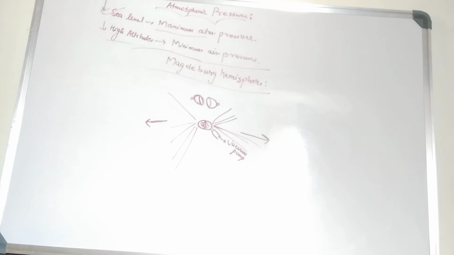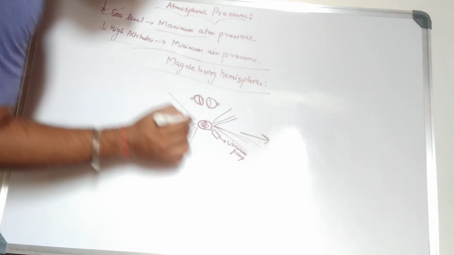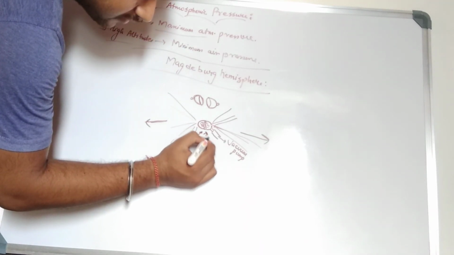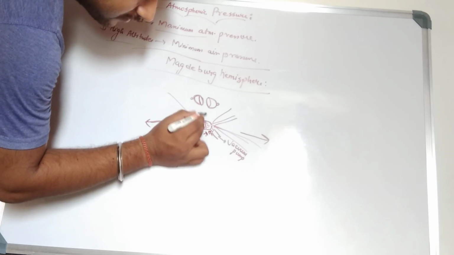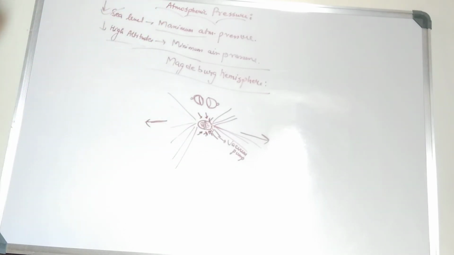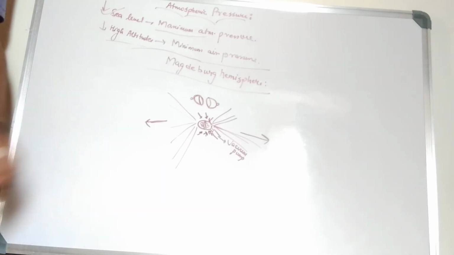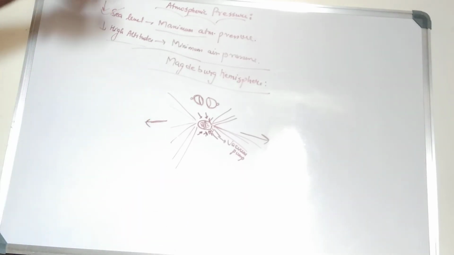Okay, so what is the reason? What can be the reason behind this? The simple reason is that atmospheric pressure is being applied on the sphere, which is not allowing them to break. This means the atmospheric pressure is much greater than the force exerted by the horses. That is why the horses are unable to pull the sphere apart into two pieces.